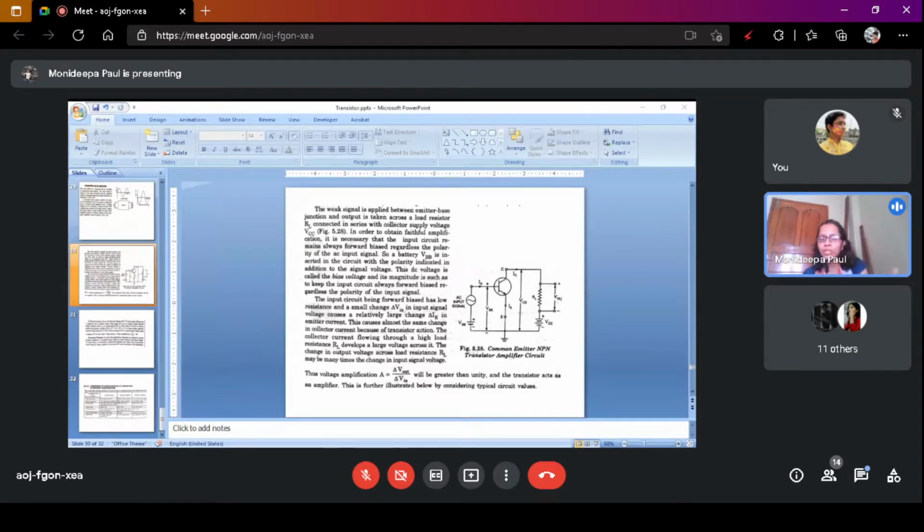That means if the input side is forward bias and the output side is reverse bias, then this is called the active region. Both in forward bias, saturation region. Both in reverse bias, inverse mode condition. Input reverse bias, output forward bias, then this is called the cut-off condition. These are the four modes of operation.